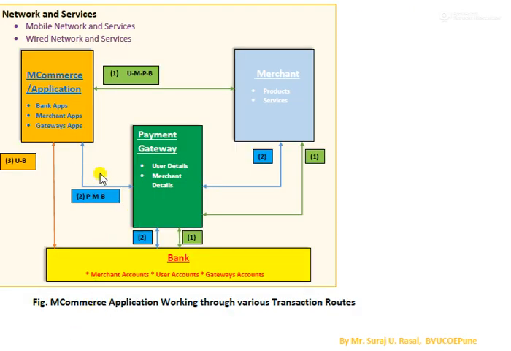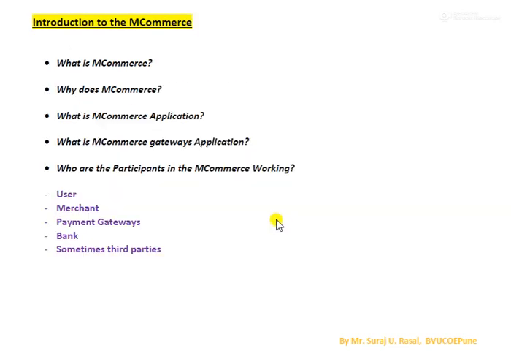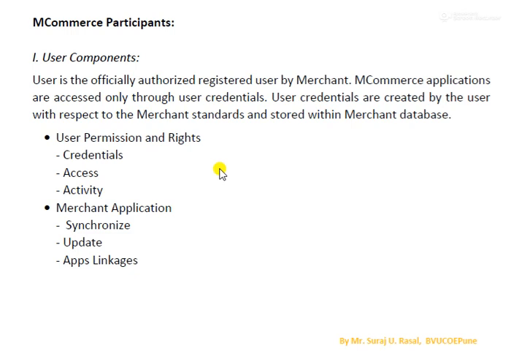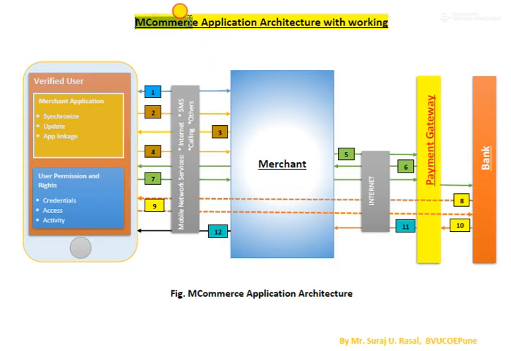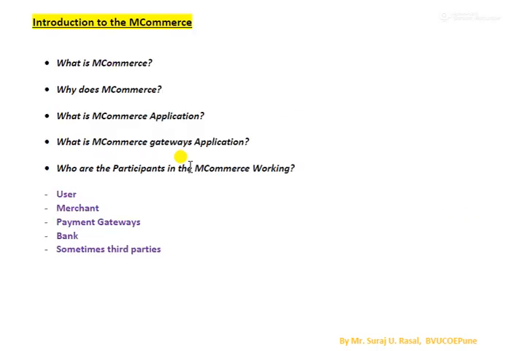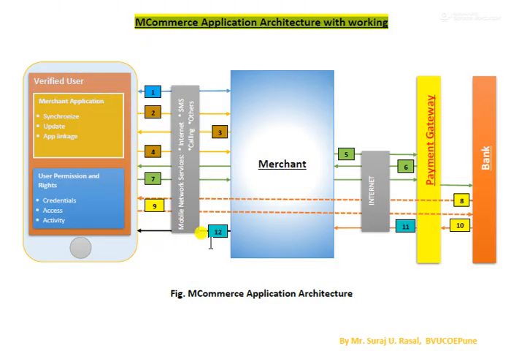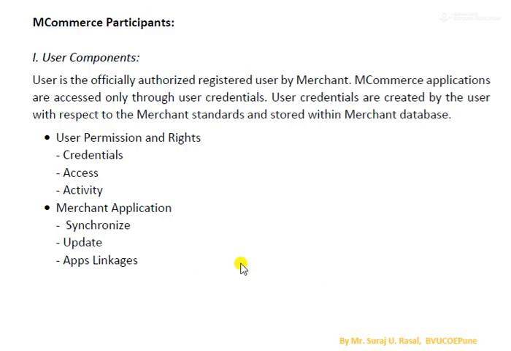So till today we have finished the introduction to m-commerce and m-commerce application working through transaction routes. Just try to go through the notes. The notes include this architecture, this theory, and some sub-points within the main points also. The remaining part of the last unit is the m-commerce application architecture with working. If you have understood the previous sessions in an easy way, then it is very easy to remember how this architecture works. You can remember the steps also, and in day-to-day life you are using the same thing. So I hope you have understood this part.